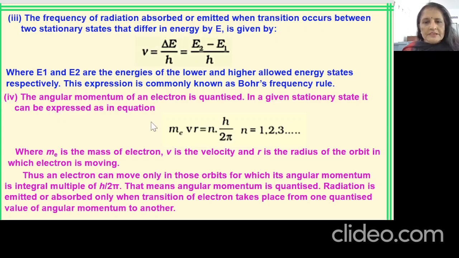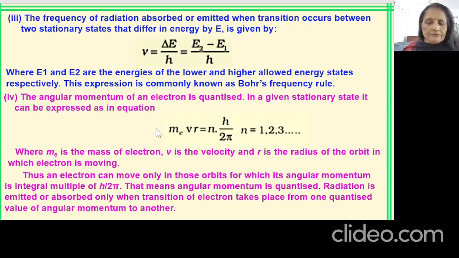Then Bohr was very successful in explaining the angular momentum of an electron. See, momentum is equal to mass into velocity. Angular momentum will be equal to mass into velocity into r, that is radius. In any stationary orbit it is an integral multiple of nh by 2 pi, that is a constant, the quantum condition. And here the n value will always be a whole number, that is 1, 2, 3. me is the mass of the electron, v is the velocity of the electron, r is the radius of the orbit in which the electron is moving.